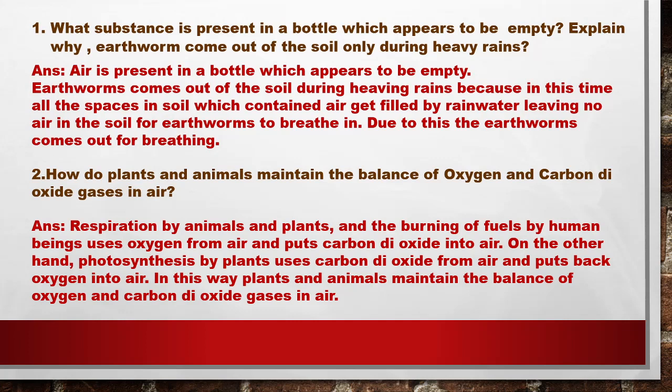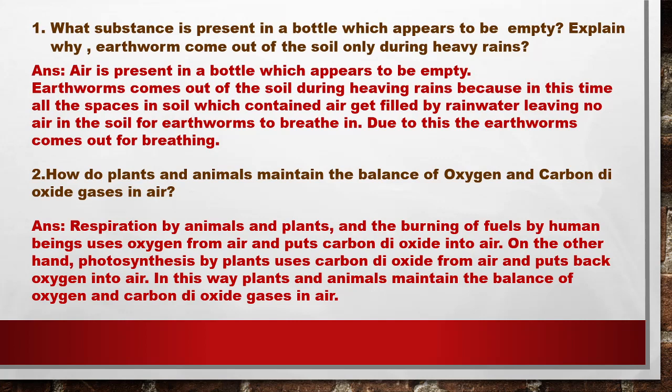Respiration by animals, respiration by plants, and the burning of fossil fuel by human beings, these three processes release carbon dioxide in the air or the atmosphere and take in oxygen. As you know, in the respiration process oxygen is required.